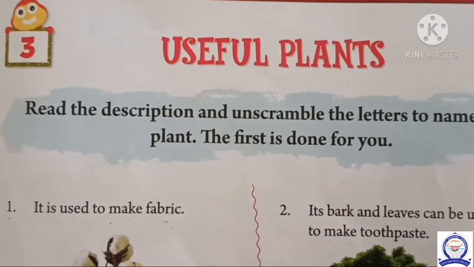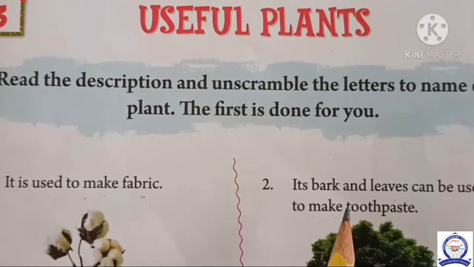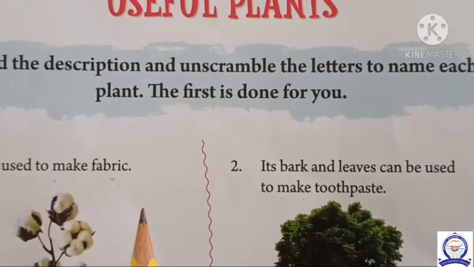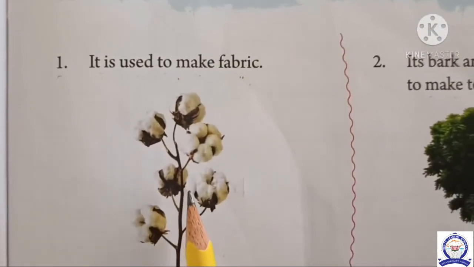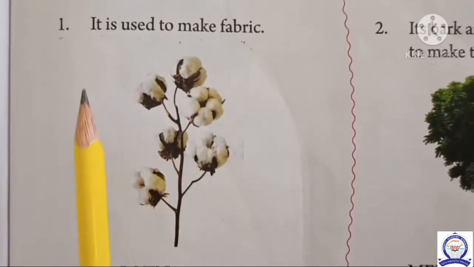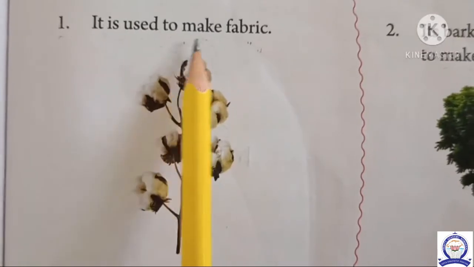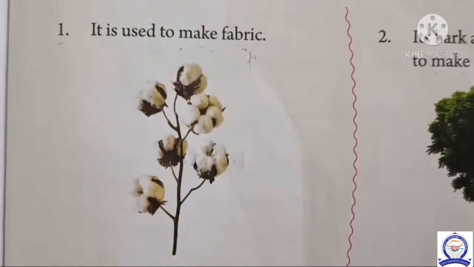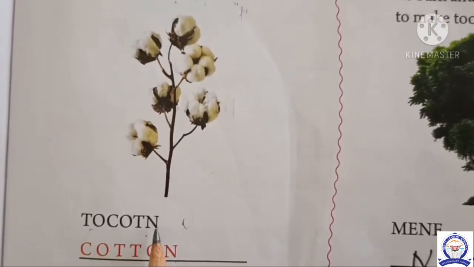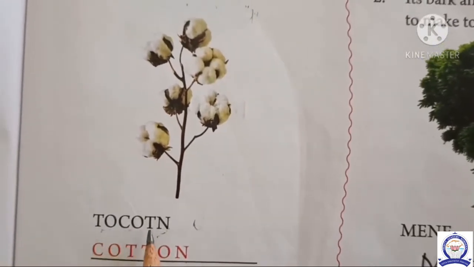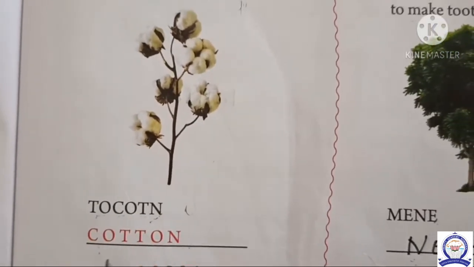Next, third lesson, useful plants. Read the description and unscramble the letters to name each plant. The first one here, they have given the clue in a picture. It is used to make fabrics. Unscramble the letters T-O-C-O-T-N. The correct answer is C-O-T-T-O-N, cotton.